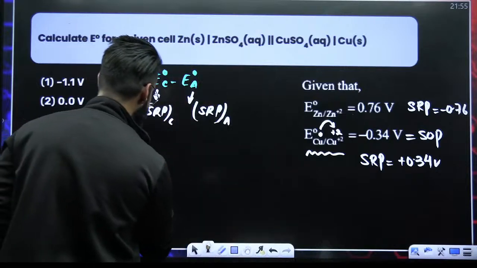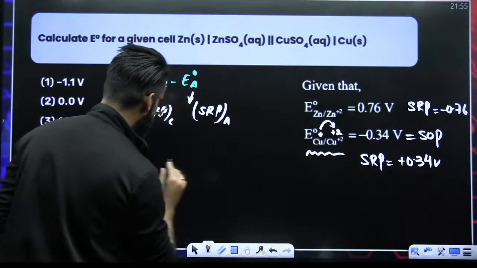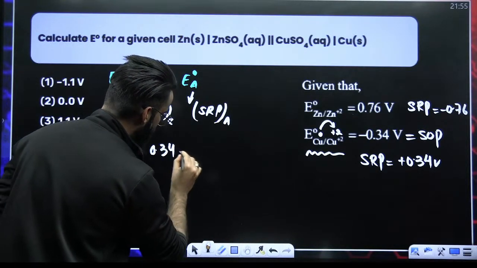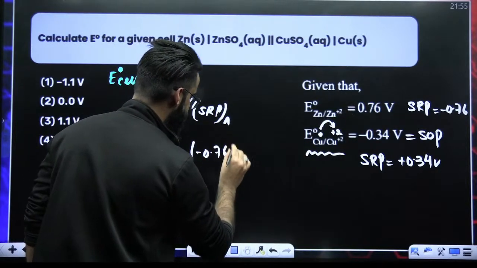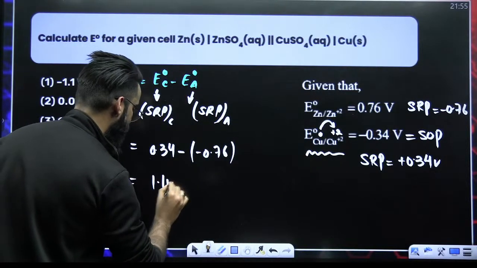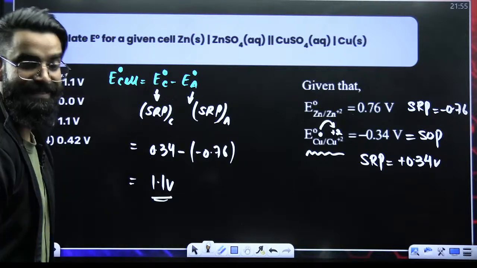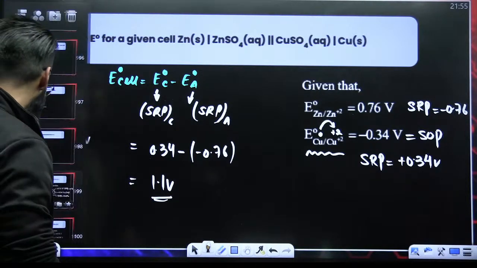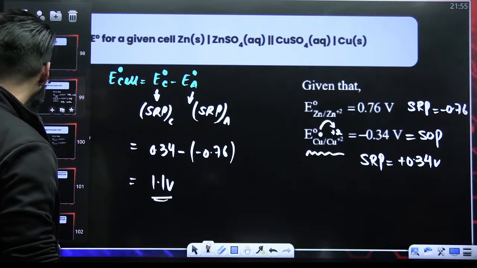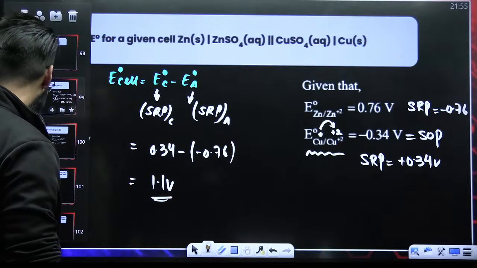Now it's done and dusted. E0 cell is SRP of cathode, 0.34, minus SRP of anode, minus 0.76. The value overall is going to be 1.1 volt. This is going to be your E0 cell. Everyone has given the answer. Amazing. Good job. Moving on to the next one.